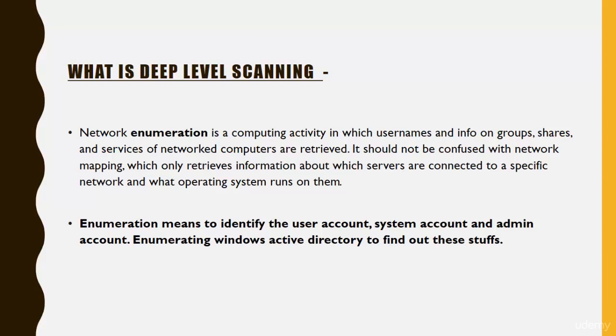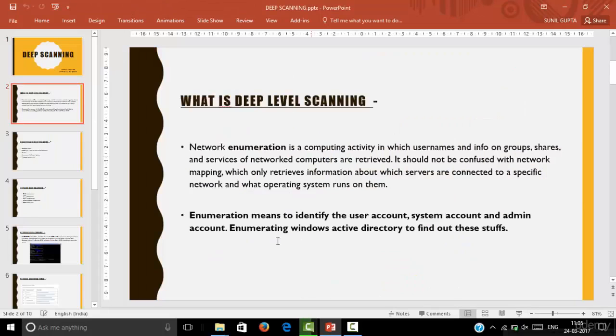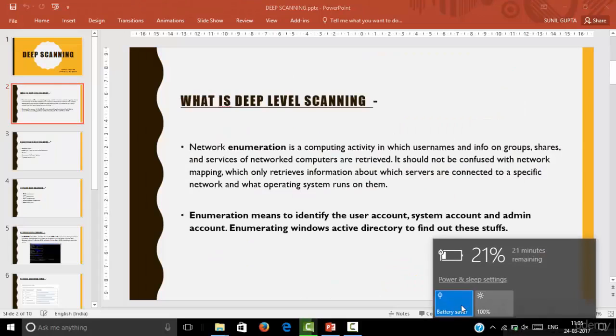Deep level of scanning is a computing activity in which usernames and info on groups, shares, and services of network computers are retrieved. It should not be confused with network mapping, which only retrieves information about which servers are connected to a specific network and what operating system runs on it. We are not here to gather information about the operating system and IPs. That can be done in the scanning module. We are here to get deeper information like usernames, groups, shares, and services running on that network.